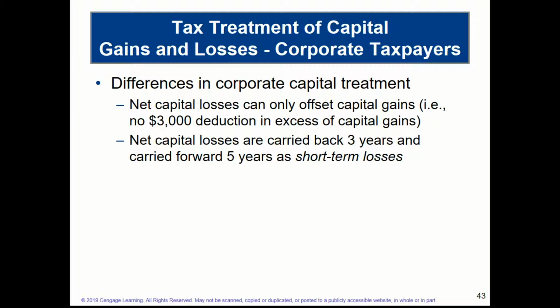Now, it is true that we cannot carry back capital losses as individuals and small businesses, only carry them forward. Corporations, they do get to carry back 3 years, but they can only carry forward 5, and if they haven't used up their capital losses to offset capital gains, then they lose those capital losses. So they do expire over time.